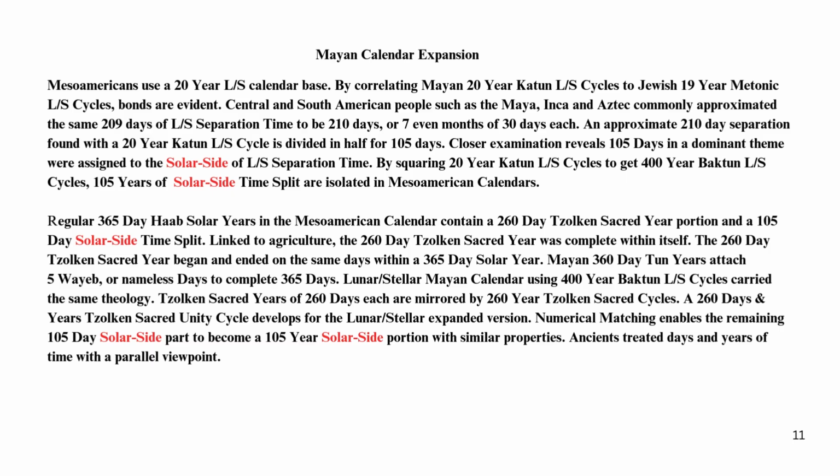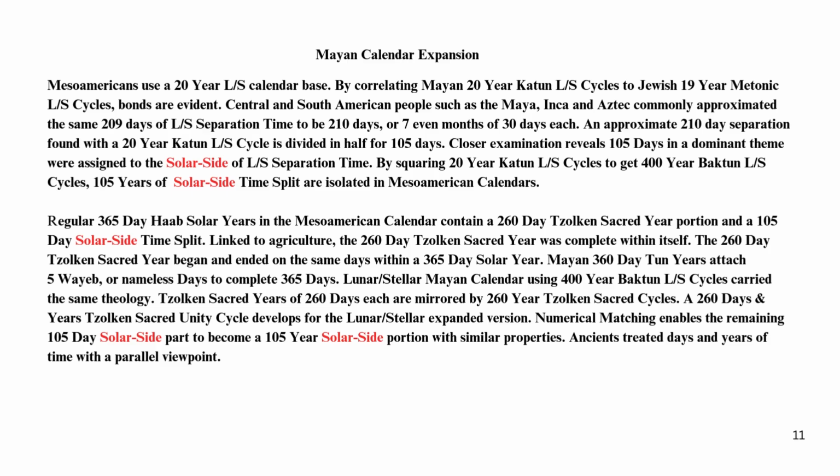By squaring 20-year Katun cycles to get 100-year Baktun cycles, 105 years of solar side time split are isolated in Mesoamerican calendars. Regular 365-day Haab solar years in the Mesoamerican calendar contain a 260-day Tzolk'in sacred year portion and a 105-day solar side time split.